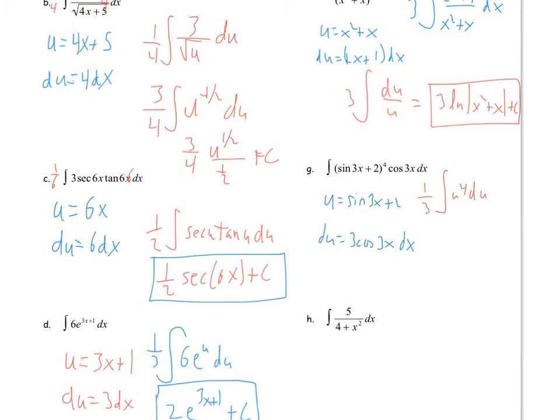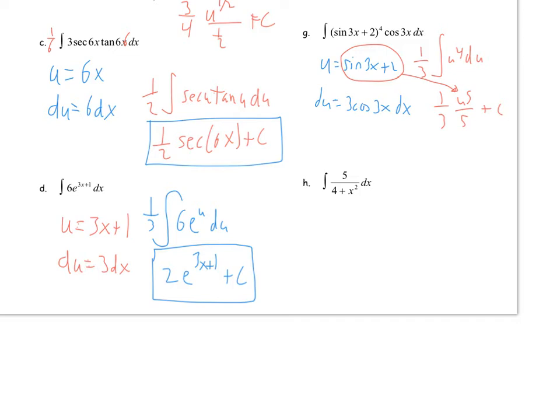The antiderivative of that, using power rule once again, is going to be u to the 5th over 5, and then we'll have our plus c. You should multiply the 1/3 times 1/5 to get 1/15, and then once again substitute our u back into our final answer.